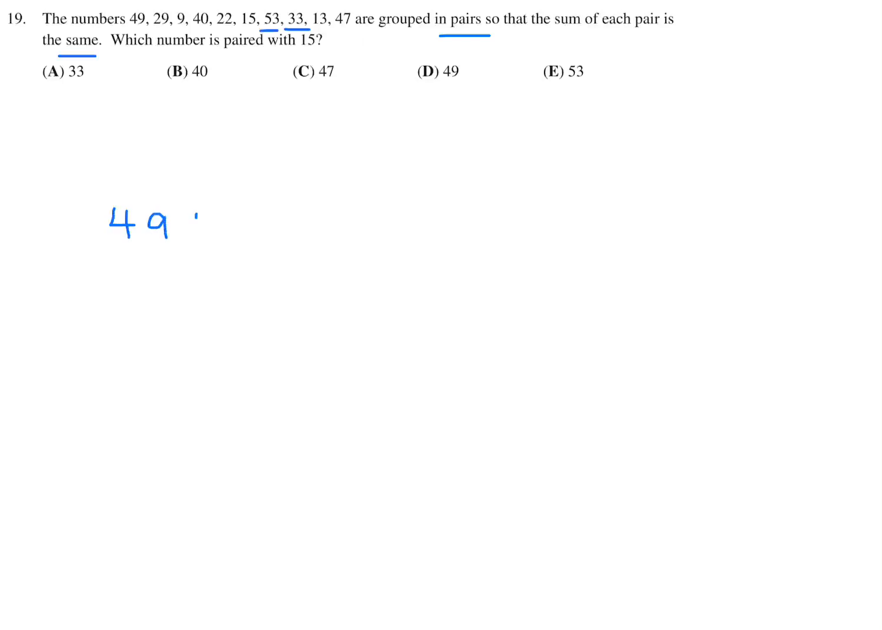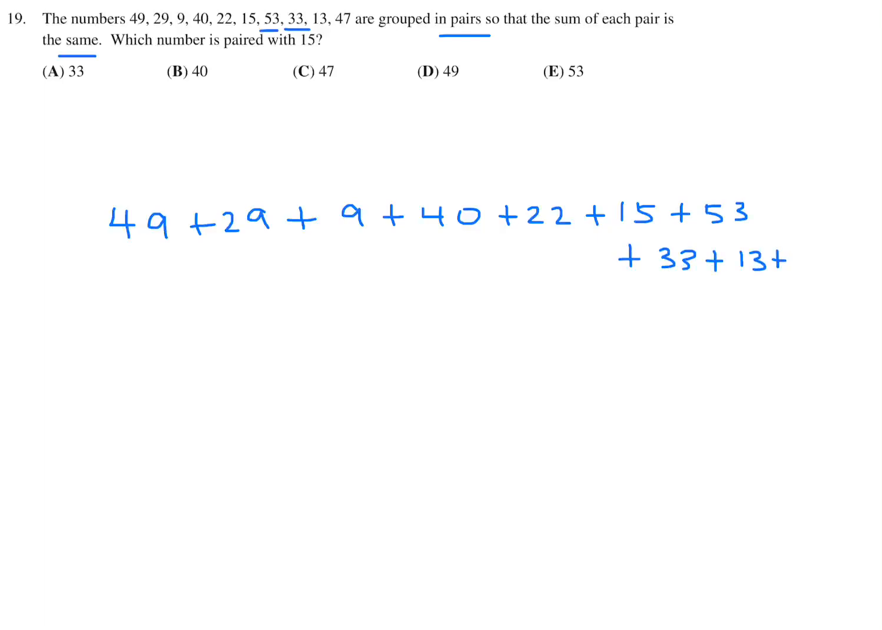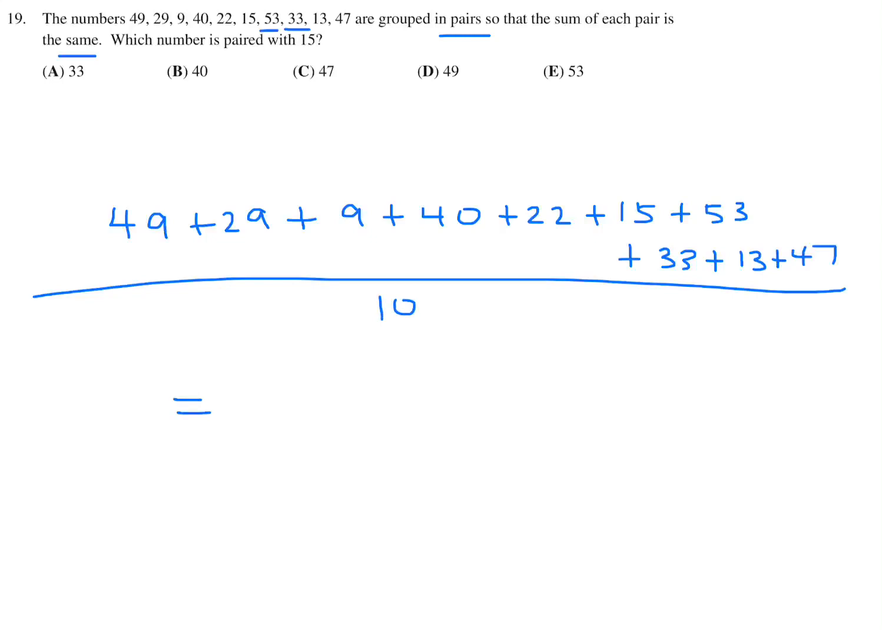Okay, so they've given a whole bunch of numbers here, and the first thing I want to do is figure out what is the average of all these numbers, because that's going to help me figure out the value of each pair. Plus 33 plus 13 plus 47, all divided by 1, 2, 3, 4, 5, 6, 7, 8, 9, 10. And if you do this, you'll figure out that this is 31. So the average of these numbers is 31.